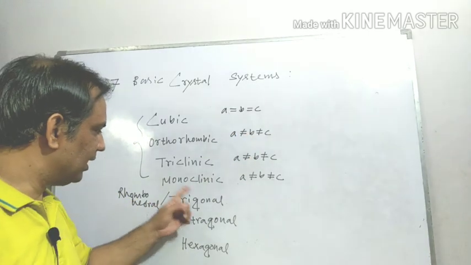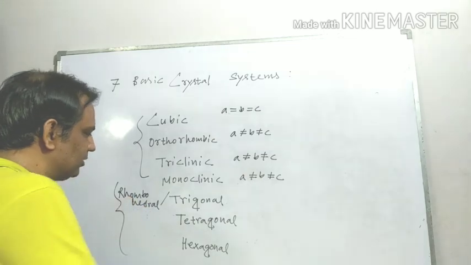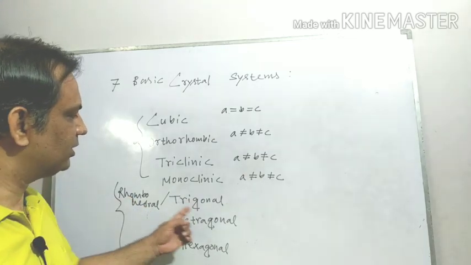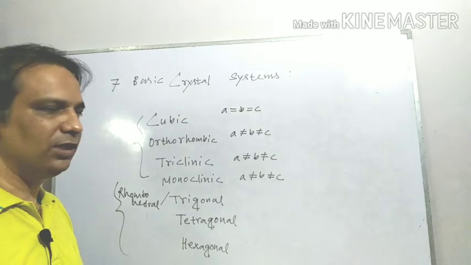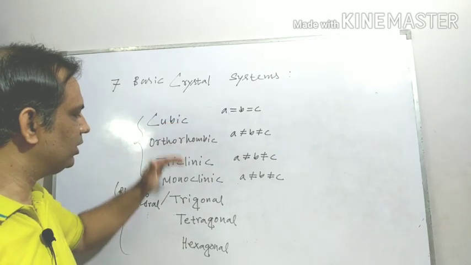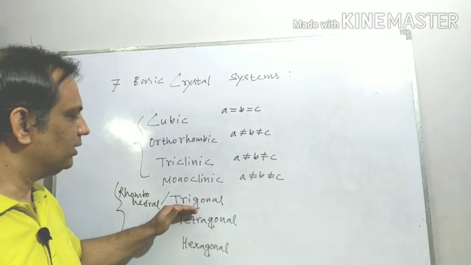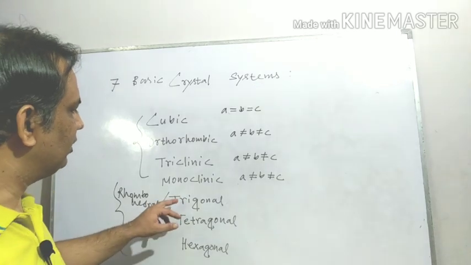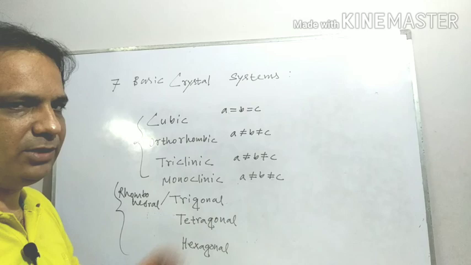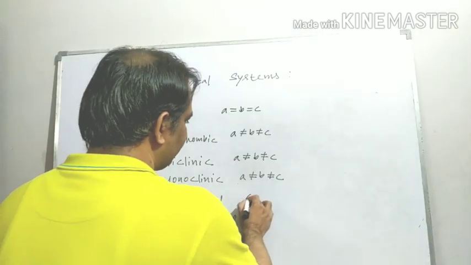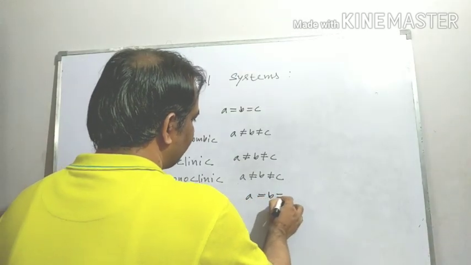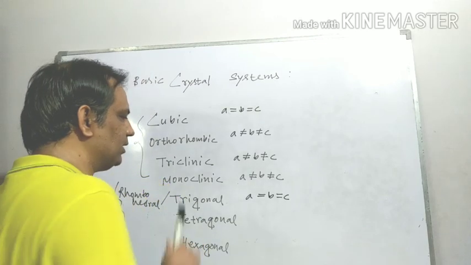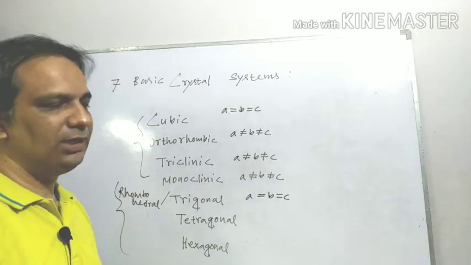Okay, now there are 3 L systems. In the L system, the first is trigonal. Like in the X system the first is cubic, here in the L system trigonal is the first member. So both of these are a little bit similar, because here also A equal to B equal to C, since this is the first member of the L system and that is the first member of the X system.